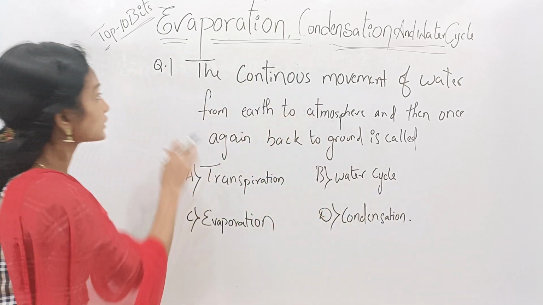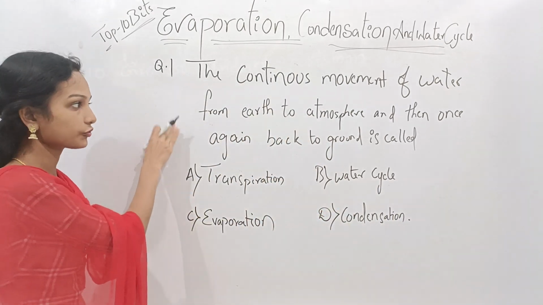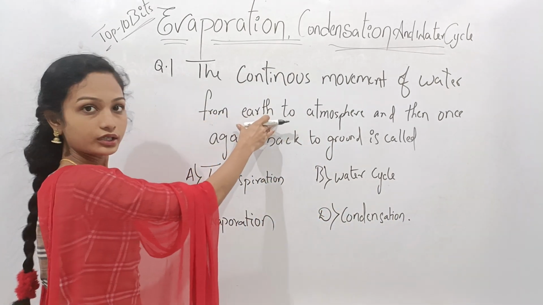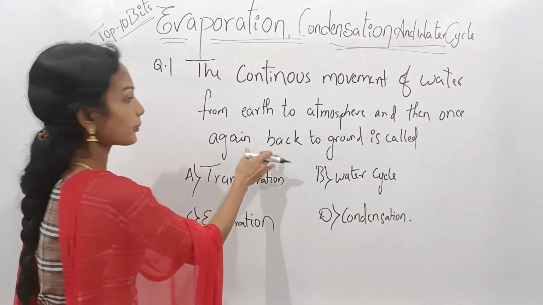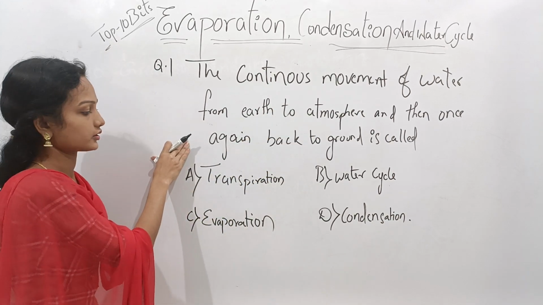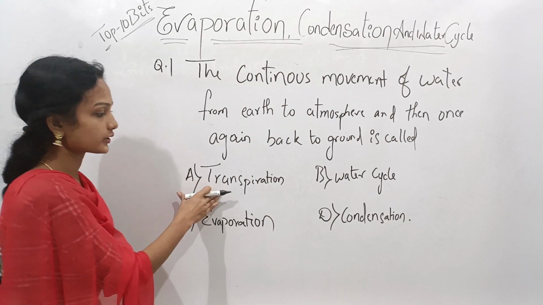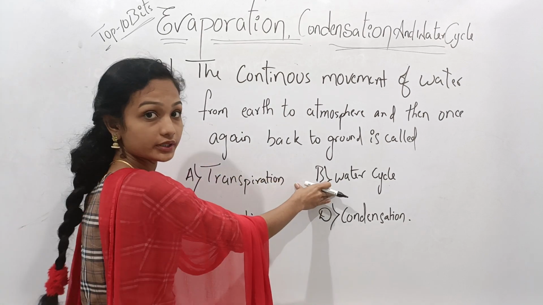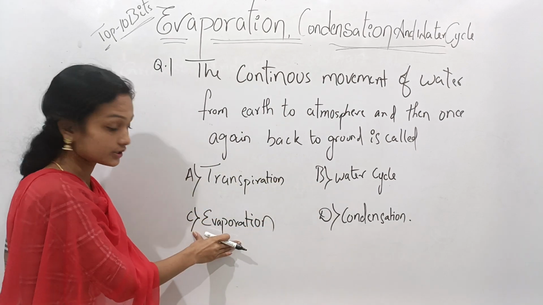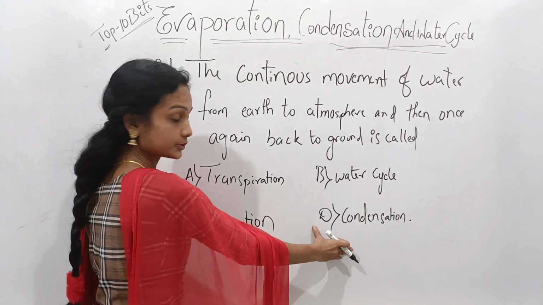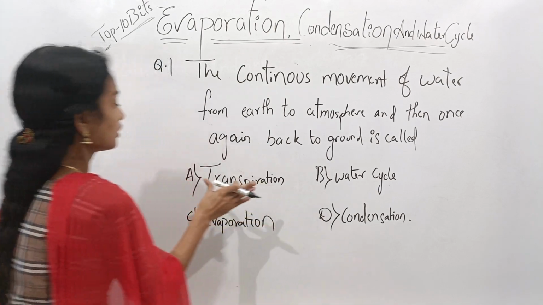Here the given question is: the continuous movement of water from earth to atmosphere and once again back to the ground is called what? Option A is transpiration, option B is water cycle, option C is evaporation and option D is condensation.